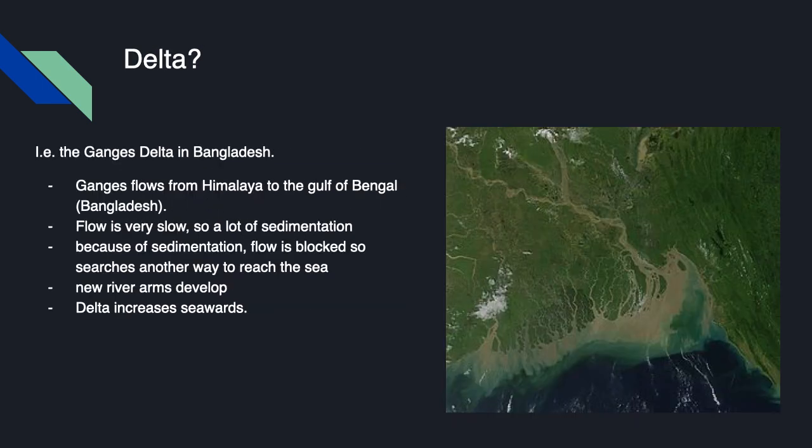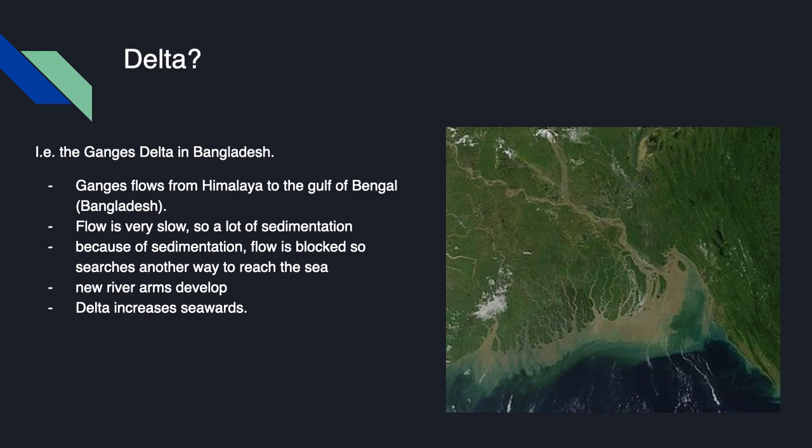When we follow the river, the delta can be found in the lowest part of the river, and in this case it's near the Bay of Bengal, the Gulf of Bengal. For example, the Ganges Delta in Bangladesh is very important because the Ganges flows from the Himalaya to the Gulf of Bengal in Bangladesh, and at the last part of the river the flow is very slow, so a lot of sedimentation occurs. Because of the sedimentation, the flow is blocked, so the water can't get to the sea, and it searches another way to reach the sea.